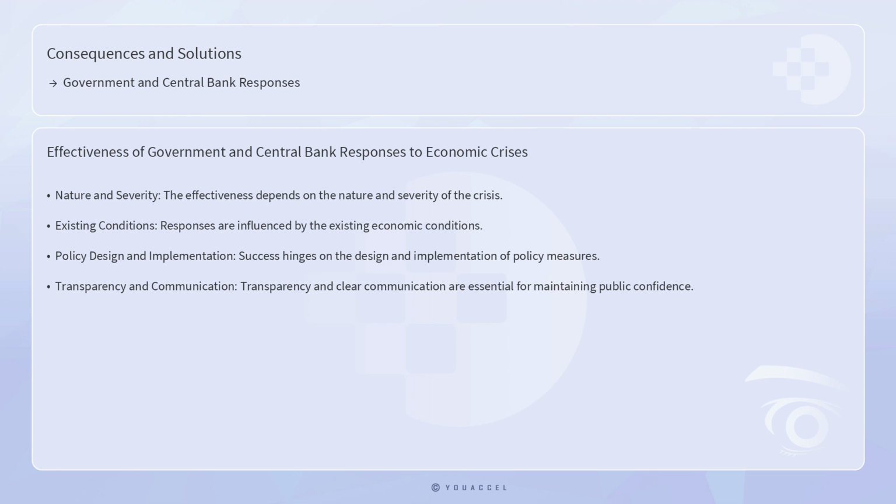The effectiveness of government and central bank responses to economic crises depends on various factors, including the nature and severity of the crisis, the existing economic conditions, and the design and implementation of the policy measures. Policymakers must carefully assess these factors and adjust their responses accordingly to achieve the desired outcomes. Additionally, transparency and clear communication are essential for maintaining public confidence and ensuring the credibility of the policy measures.